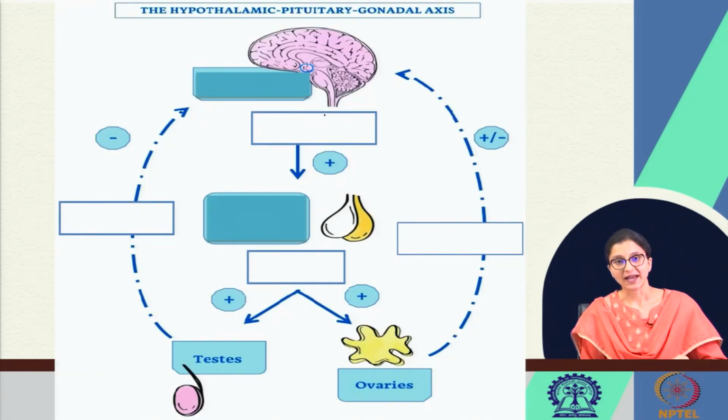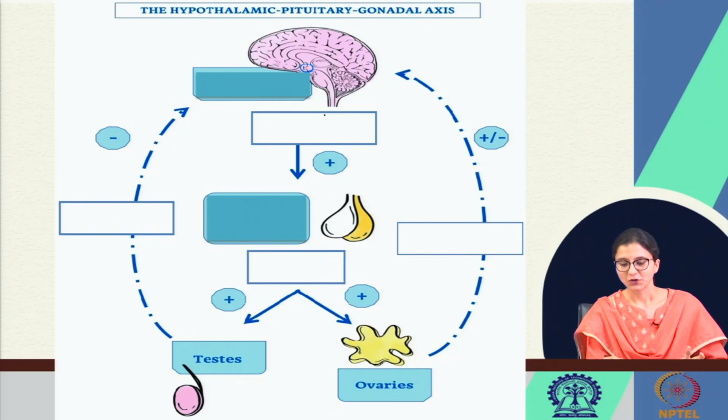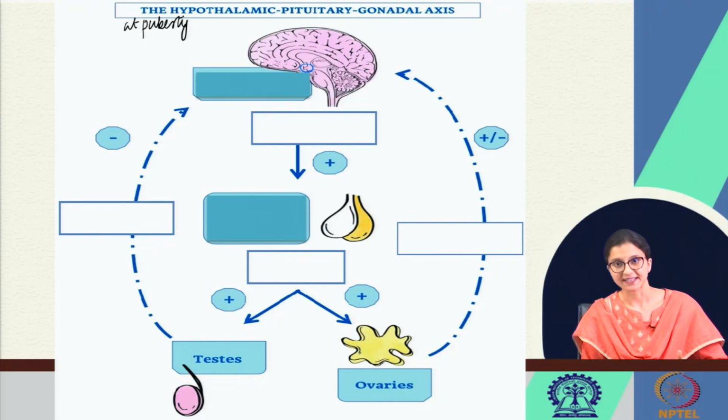Now this is the HPO axis. What happens? The HPO axis is activated at puberty. Spermatogenesis starts from puberty and it continues till death. Even spermatogonia or spermatozoa, the sperm, can be collected from the testis of a dead man, even 48 hours after his death. So, spermatogenesis starts from puberty and continues throughout his life until death.